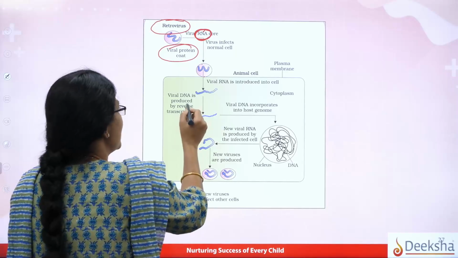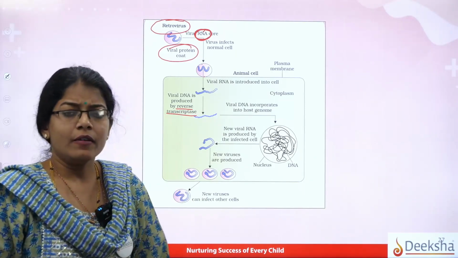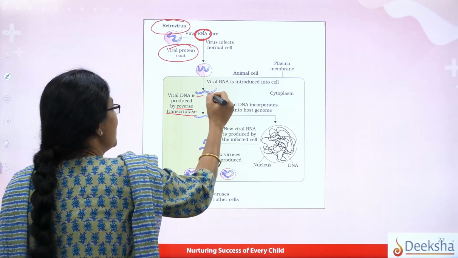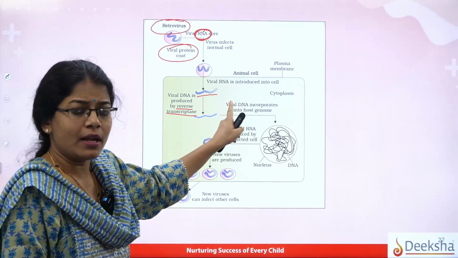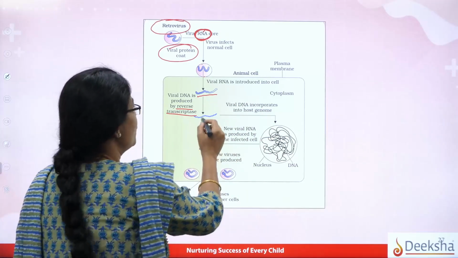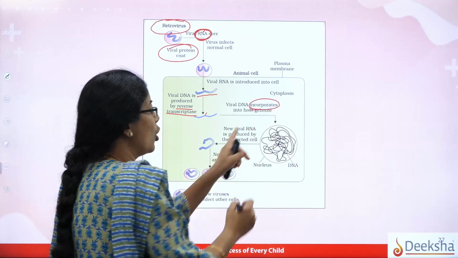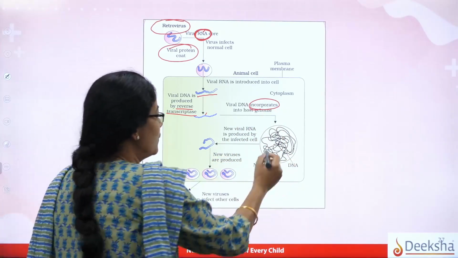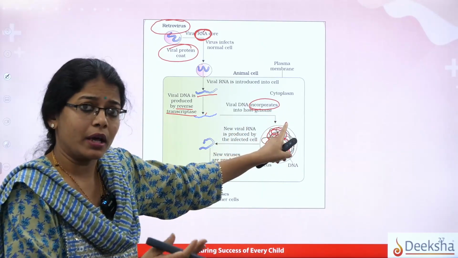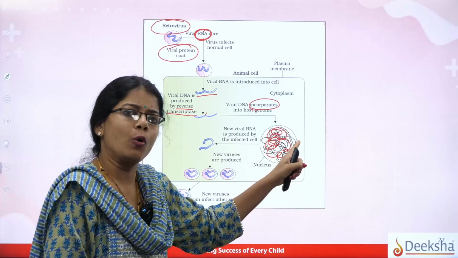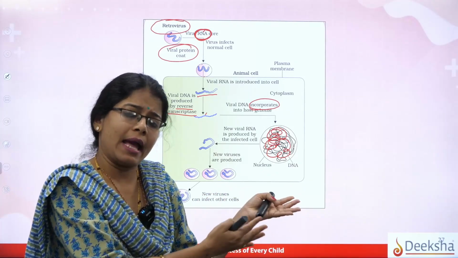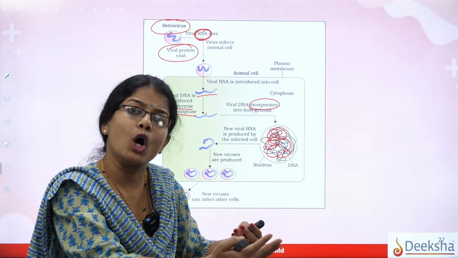Now there is one special enzyme called reverse transcriptase. This reverse transcriptase, by the process of reverse transcription, will convert this RNA into DNA, right? So now the virus has converted its RNA into the DNA form. Slowly this viral DNA will try to get incorporated into the host genome. So this is the host DNA, right? And now the viral DNA, which just got converted from RNA to DNA, will get incorporated into the host DNA, and slowly it will behave as if it's their own DNA, and then it will try to transcribe and translate all the proteins.